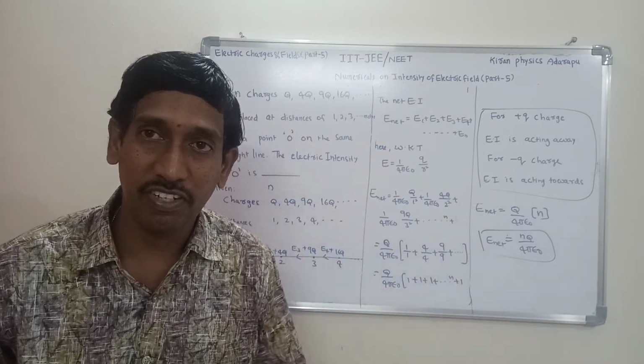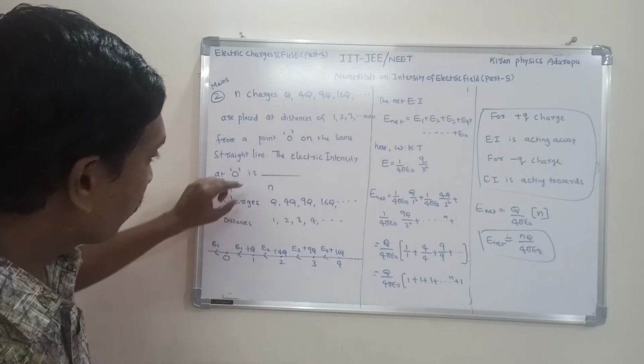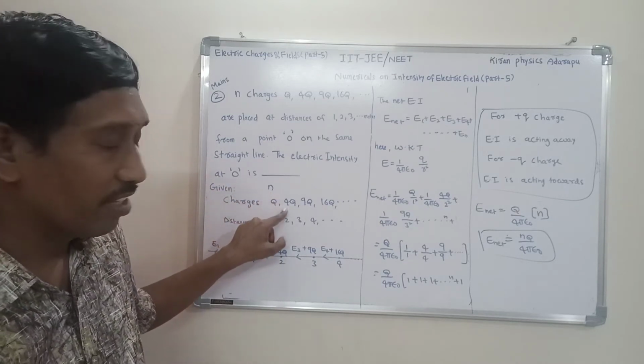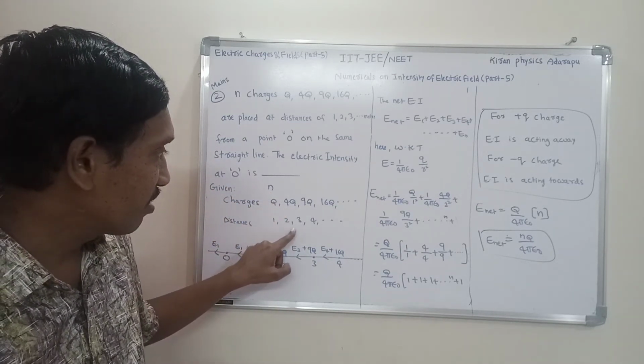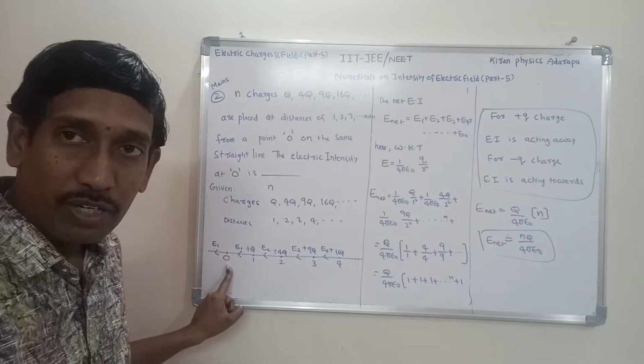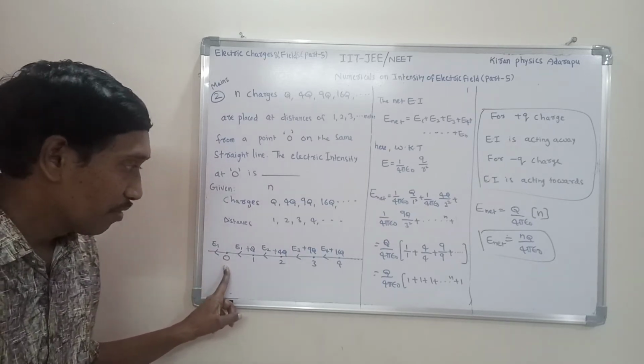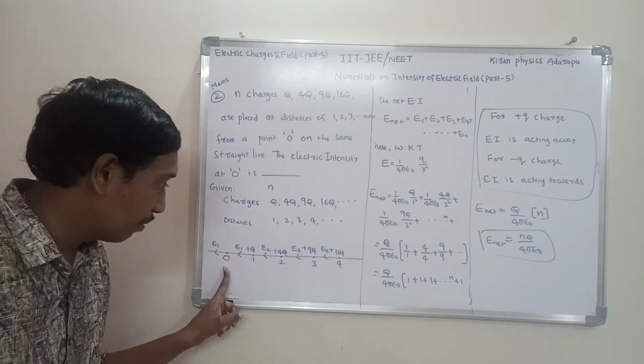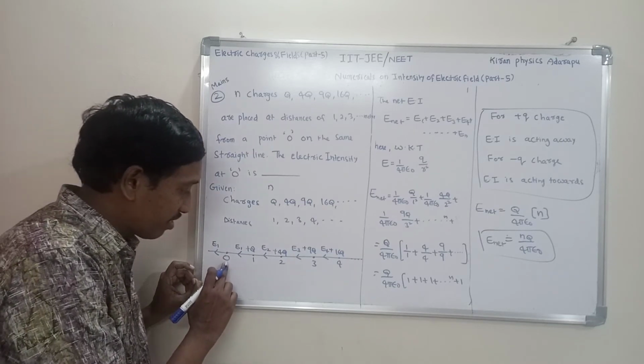This is a procedure. Listen once again. Given n number of charges, these are the given charges, and these are the distances from the point O. You want the electric intensity at O. From the diagram, first draw the diagram. So you want the electric intensity at O.